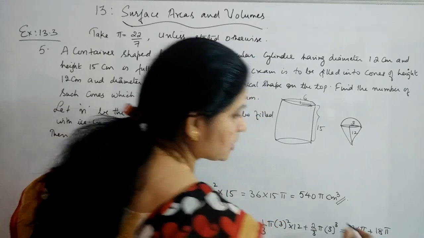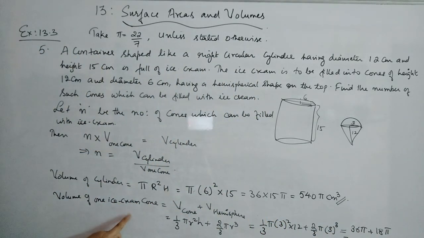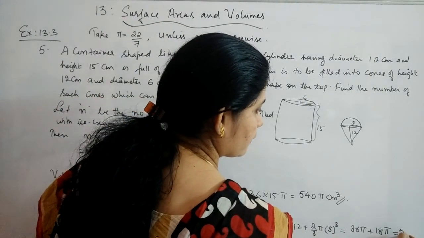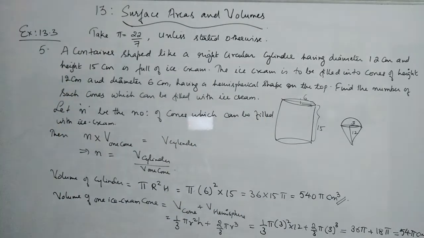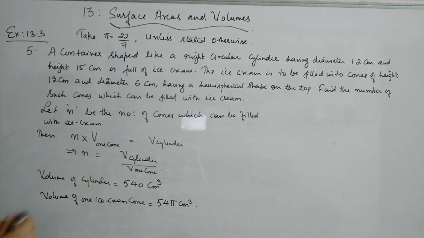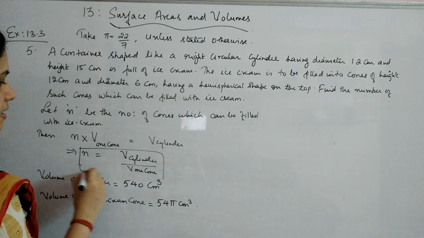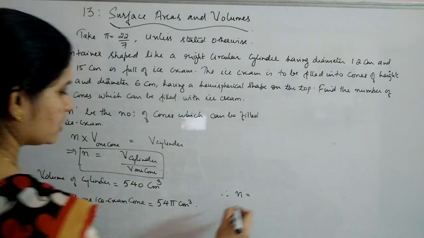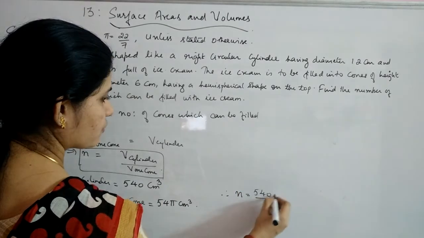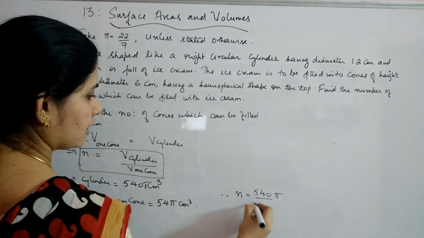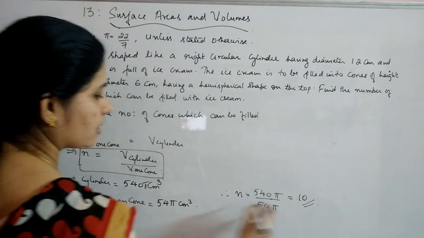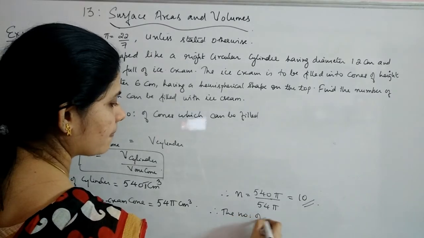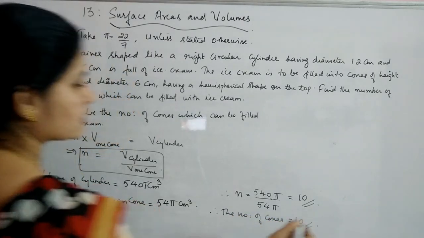So that you are getting the volume of the ice cream cone to be how much? It is 54 pi centimeter cube. So the volume of the ice cream cone is 54 pi centimeter cube. Now replacing the values, n is equal to what will you get? Therefore n is equal to 540 pi divided by 54 pi. So pi will get cancelled, and you are getting 10. Therefore the number of cones is equal to 10. Okay.